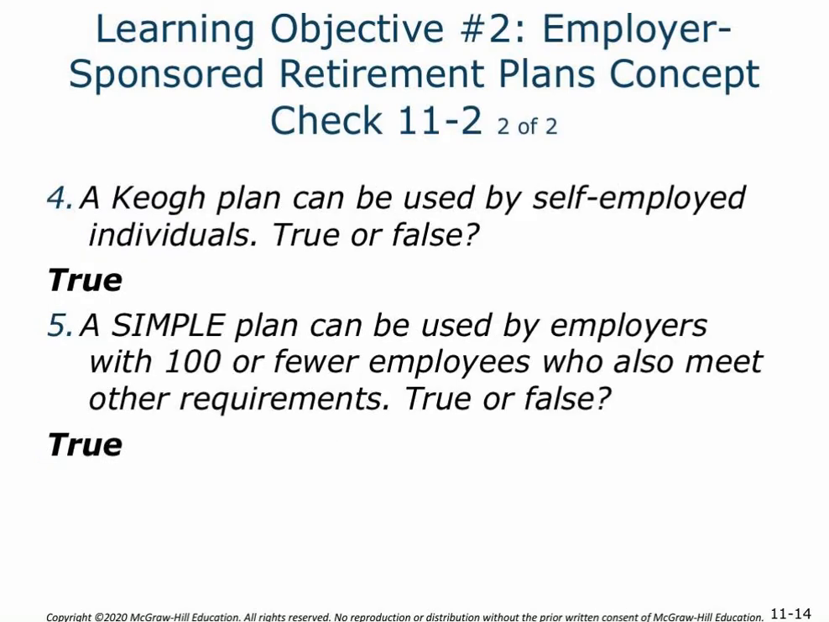So concept check 4: a KEOGH plan is used by self-employed individuals. That is true. And concept check 5: a SIMPLE plan can be used by employers with 100 or fewer employees who also meet other requirements. And that is also true.